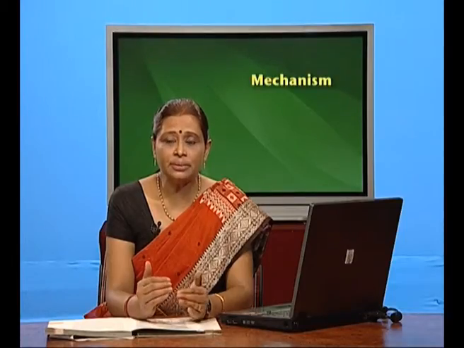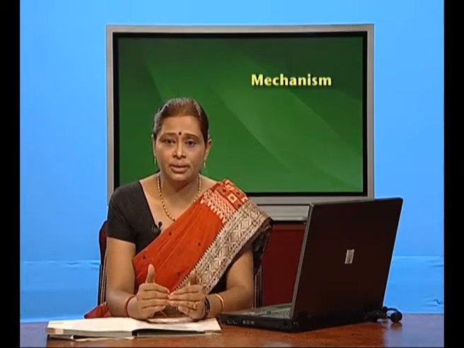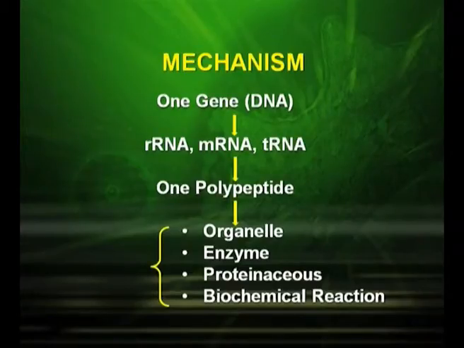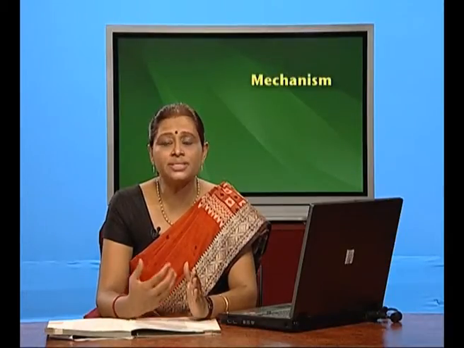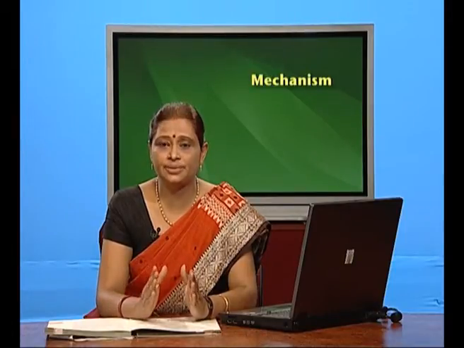Now when we go into the mechanism of gene expression, we see that one gene, which is represented by DNA, forms ribosomal RNA, messenger RNA and tRNA, and that leads to one polypeptide. This polypeptide affects the organelles, the enzymes which are proteinaceous, and the biochemical reactions taking place in the body.